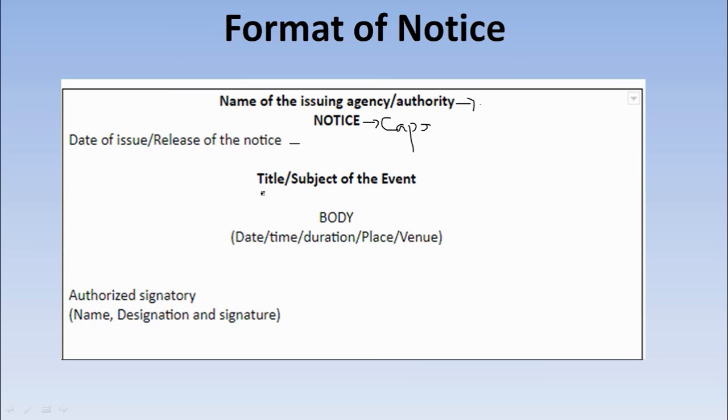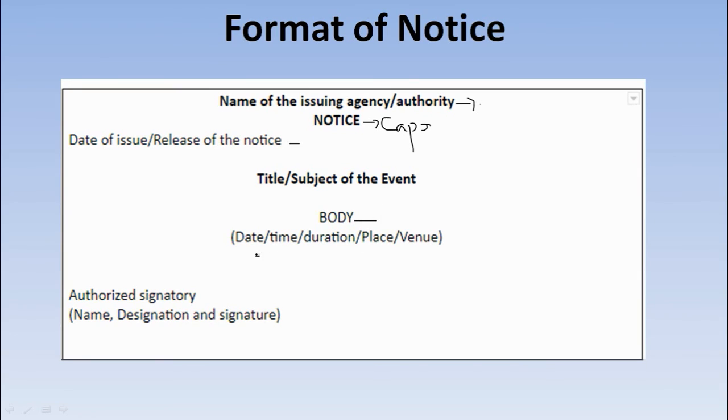If you are issuing the notice today, you have to write today's date. Then the title or the subject of the event. If you intend to conduct a program in relation to Republic Day, then you have to write competition on Republic Day. Then the body of the notice.